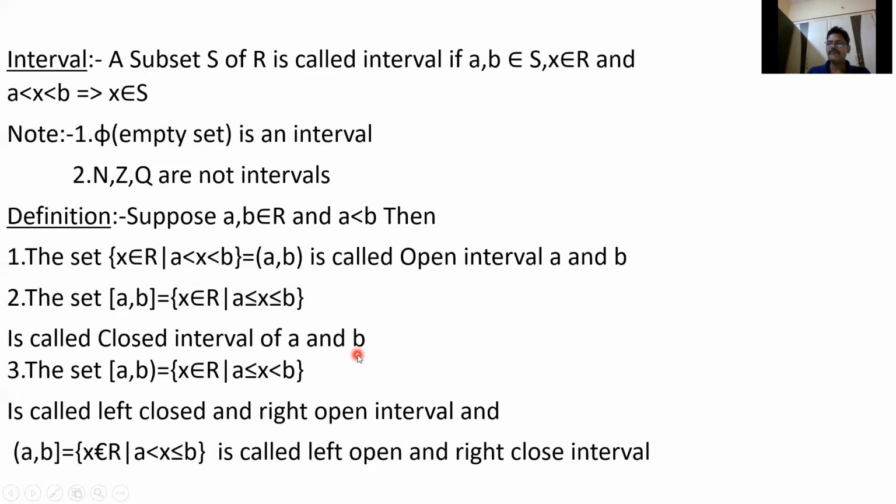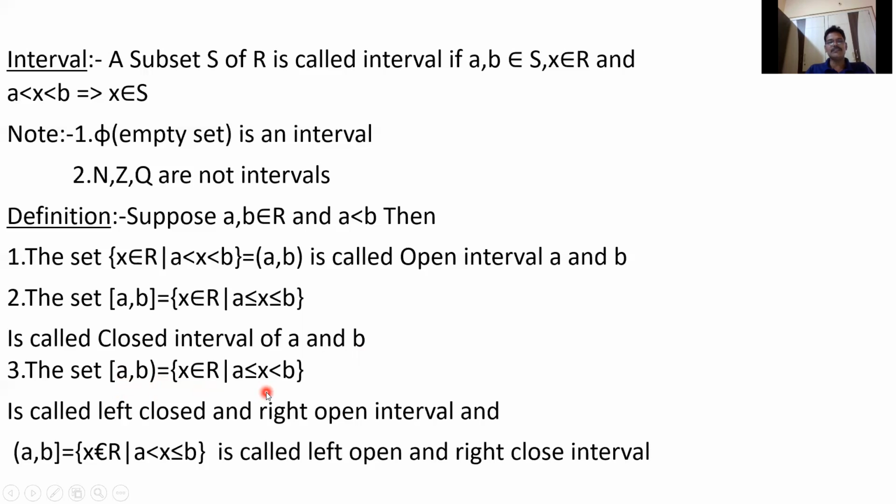So finally, the closed interval [A, B] means the set of all real numbers between A and B, and we can take A and also B. This is called the closed interval of A and B. Similarly, this one is left closed at A and right open. This is called a left closed and right open interval. It can be written as the set of all X belonging to R, A less than or equal to X less than B.